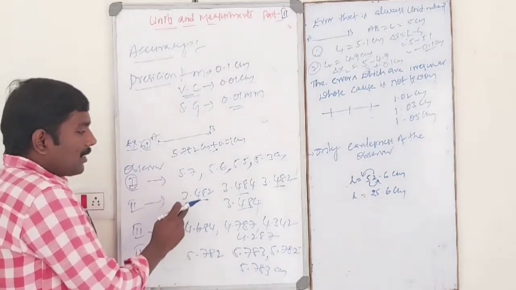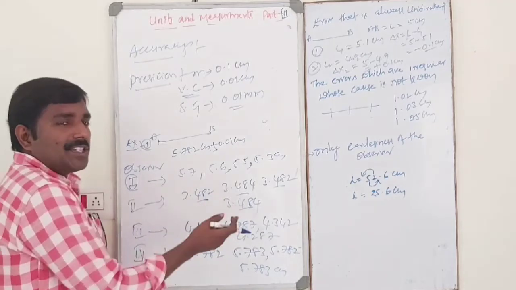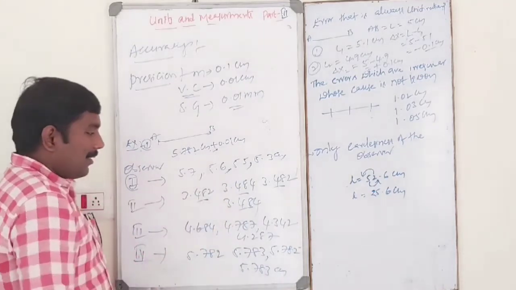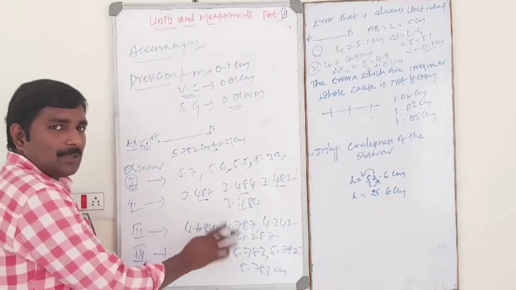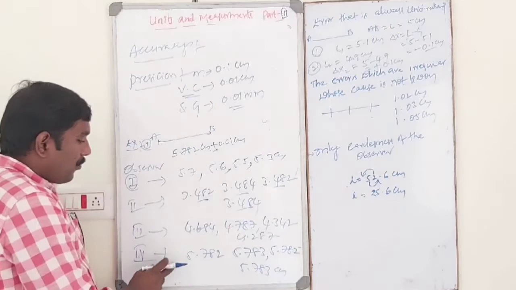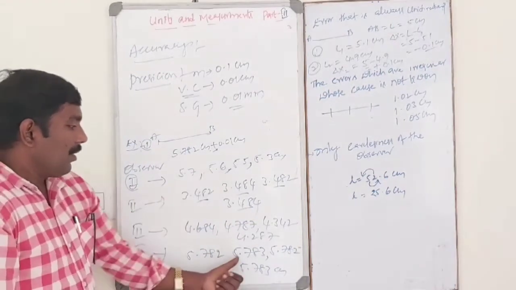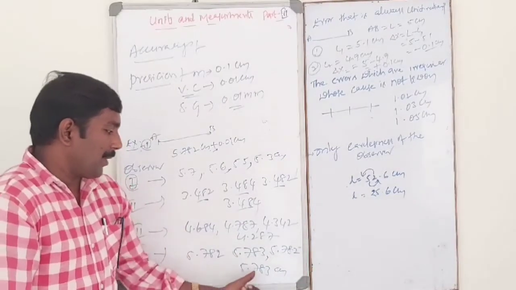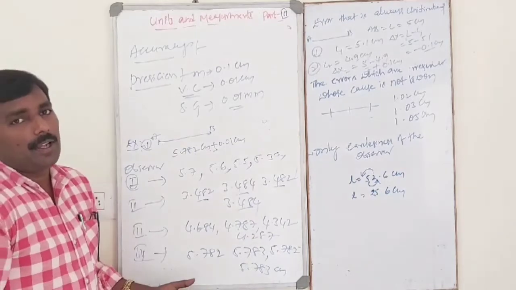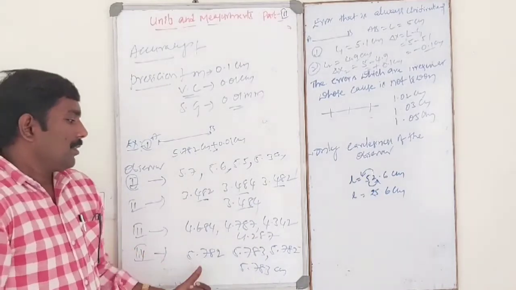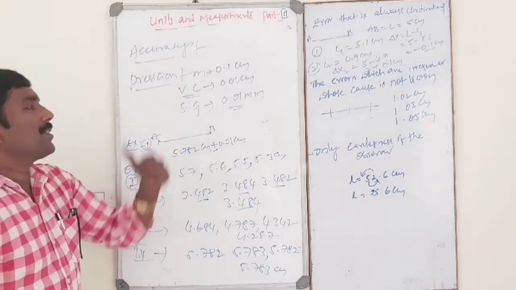Second one is less accurate, more precise because the values are repeated. Next, less accurate, less precise. Fourth observer: 5.782, 5.783, 5.782, 5.783, more precise as well as more accurate. So that is simply the difference between accuracy and precision.